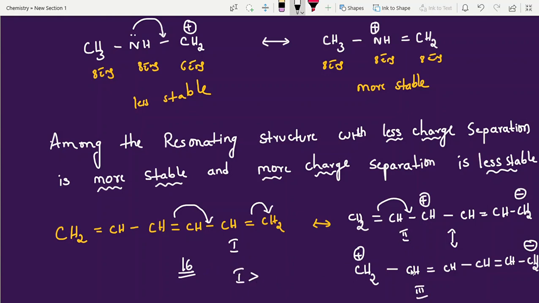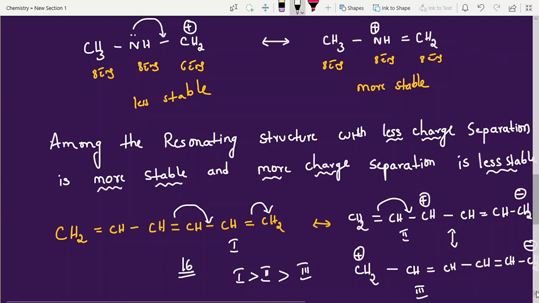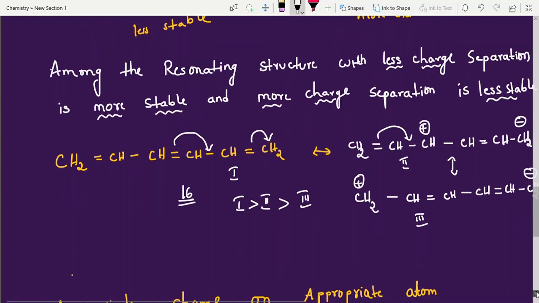Next, structures 2 and 3: which is more stable? 2 only. Why? Because of less charge separation. Here the charges are very close, so it is more stable. In the third, more charge separation, at the end terminals. So like that we are going to solve questions for JEE, NEET and advanced. Okay students, hope everybody is clear.